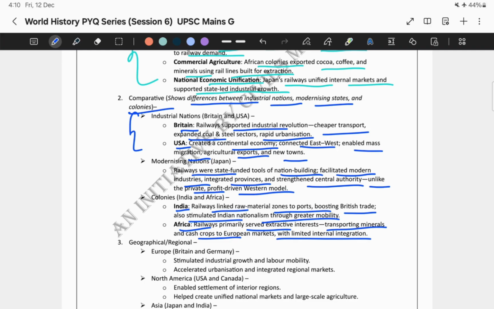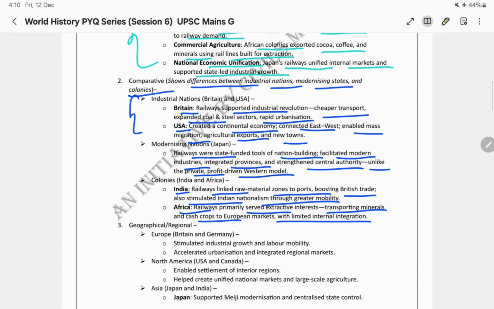Now, why does this approach work? Because in the question, it was directly asked what the impact of railways was in different countries of the world. With this approach, you are directly addressing that point, and you are showing how the effects differed based on the country's position in the global economy. For industrial nations, capitalist Britain and USA, the impact was different compared to a modernizing nation like Japan. And for Indian or African colonies, the impact of railways was entirely different compared to Britain, USA, and Japan. Based on this approach, you can directly showcase the differences.